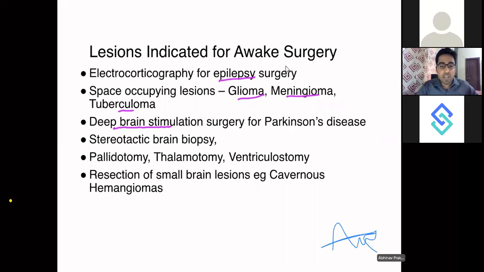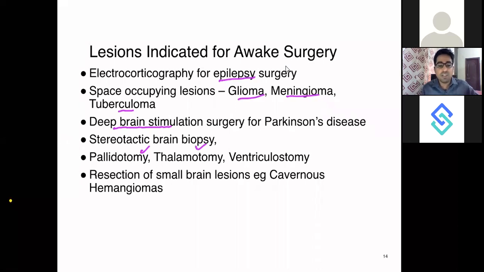Then going for pallidotomy, thalamotomy, and ventriculostomy. So pallidotomy is excising globus pallidus. So that is done for, let's say, tremors. Patient is having essential tremors. Patient is having neuropathic pain which has not been relieved by any other treatment.